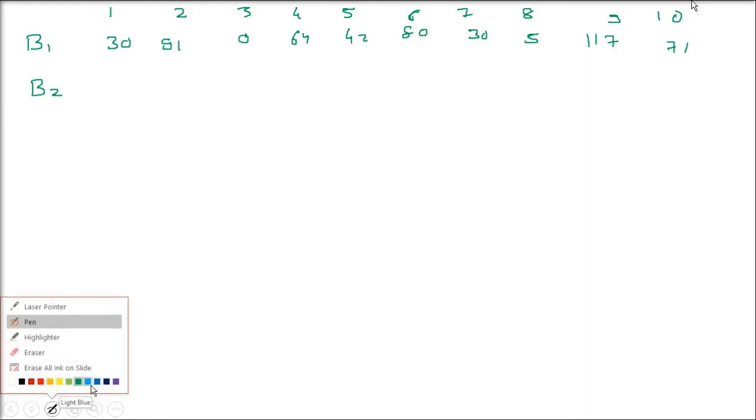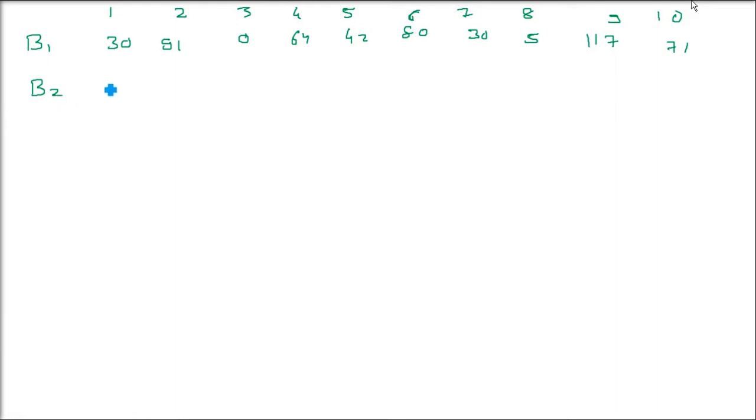Now let us come to the second batsman. He also played with him. He scored 53, then 46, then 48, then 50, then 53, 53 again, 58, 60, 57 and 52.